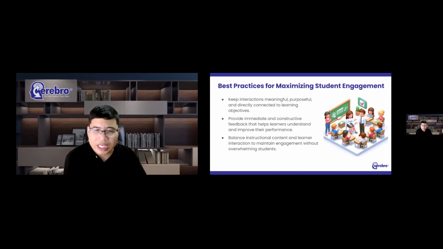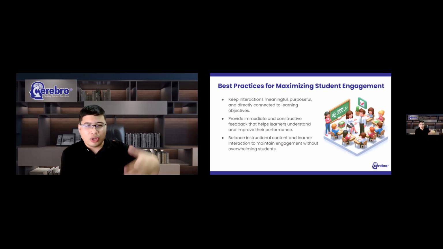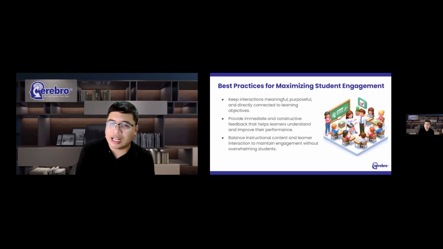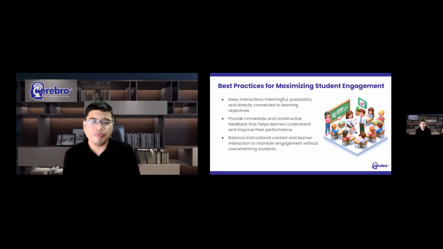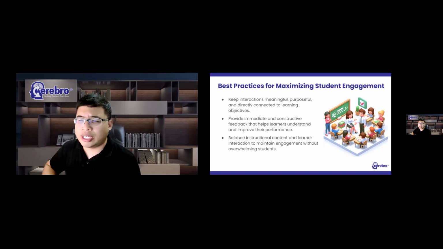And now that we've explored H5P and we know that it can fit within our lesson design, let's discuss several best practices that can help maximize student engagement. And these recommendations are based not only on educational research, but also on what many experienced teachers have discovered through practice. The first best practice is to keep interactions meaningful.